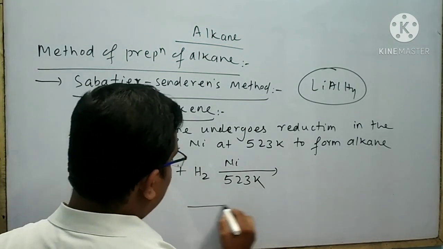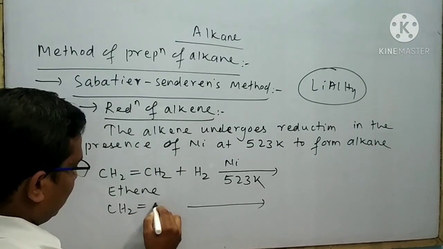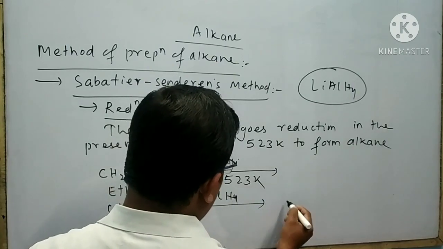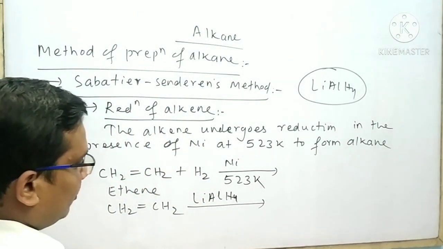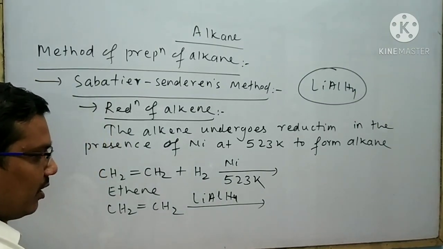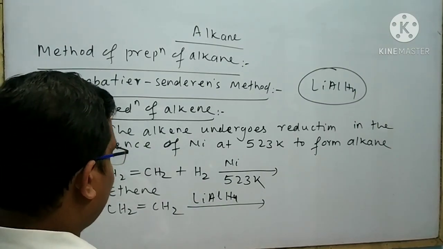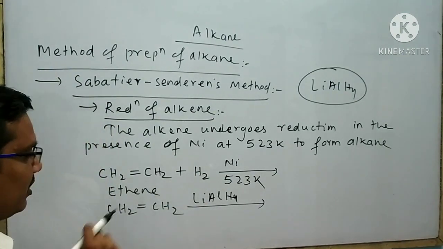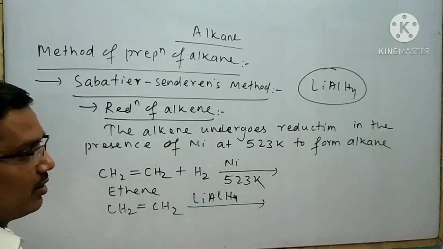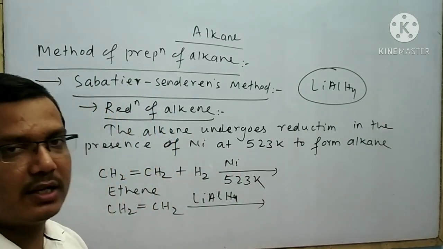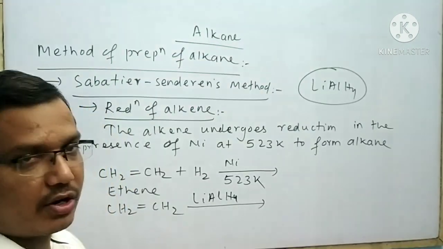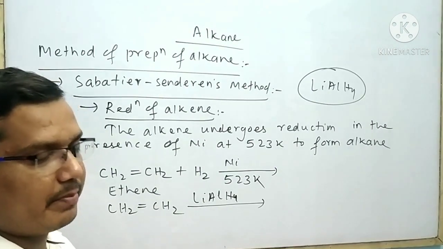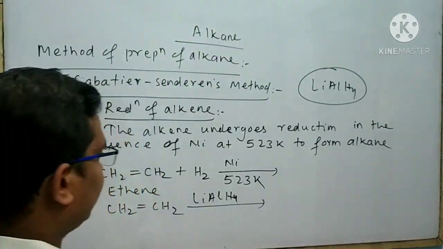Simply write ethene, then give lithium aluminium hydride, then alkane is formed. In this case, the reagent itself has hydrogen atoms, so it is not necessary to give hydrogen molecule. But nickel also acts as a reducing agent, but it does not have hydrogen atoms, so in this case it is bound to give the hydrogen molecule.